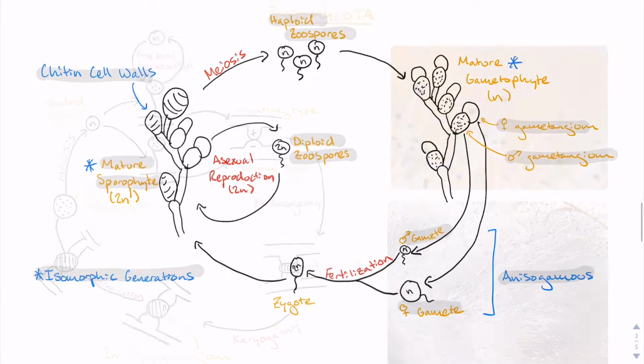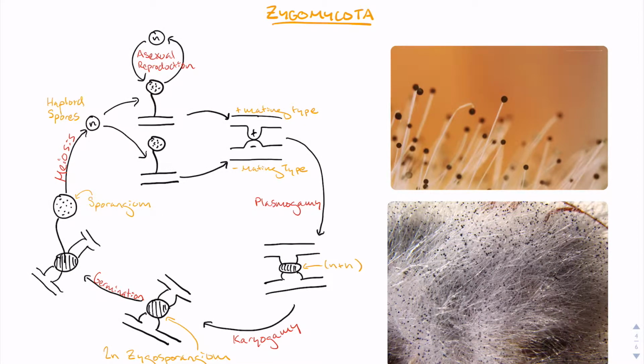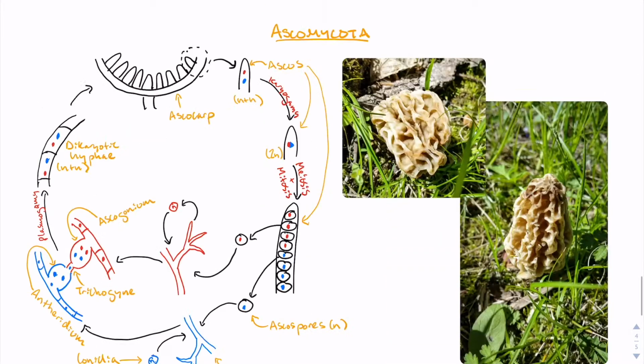Zygomycota, the bread molds, have a life cycle that is predominantly haploid. The greenish-black fuzzy spots that you see on old moist bread are colored by the mold sporangia, which house and release the haploid spores. Note that the sporangia is not a true fruiting body since it is not made up of more than one type of tissue. Once the spores have dispersed and grown into haploid individuals, these individuals can continue to reproduce asexually via haploid spores from their own sporangium. However, if two mating types come together, their two isogamous gametes can fuse via plasmogamy, then karyogamy, to form a diploid zygosporangium. A new sporangium will then emerge from the zygosporangium, and meiosis will result in haploid spores.